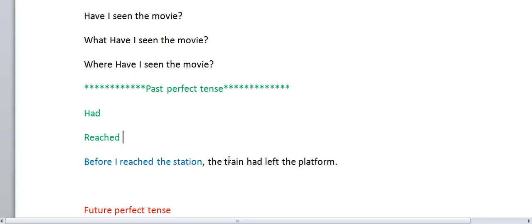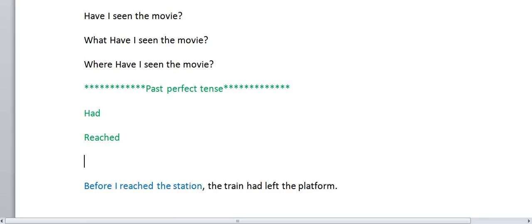Reached. See, leave, left. Third form. Go, went, gone. Like this, we have to use the third form. So: before I reached the station, the train had left the platform.